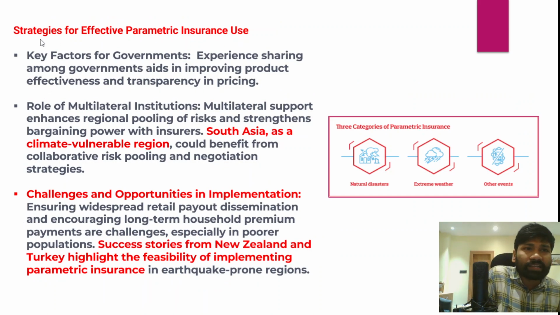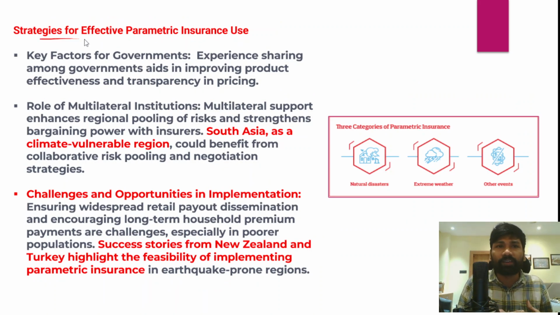Now, what are the strategies that are required for effective parametric insurance? There is a need for different strategies to be adopted for effective parametric insurance use. First and foremost, we need to consider the key factors for governments in the adoption of parametric insurance.